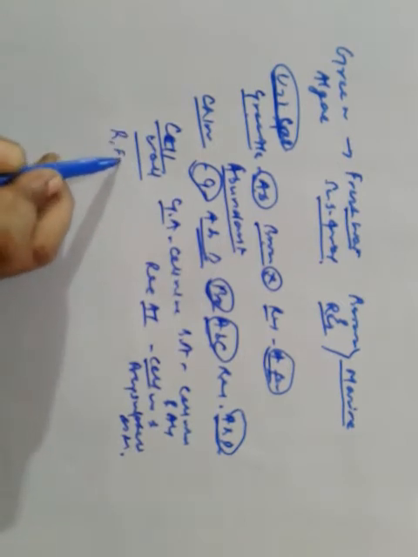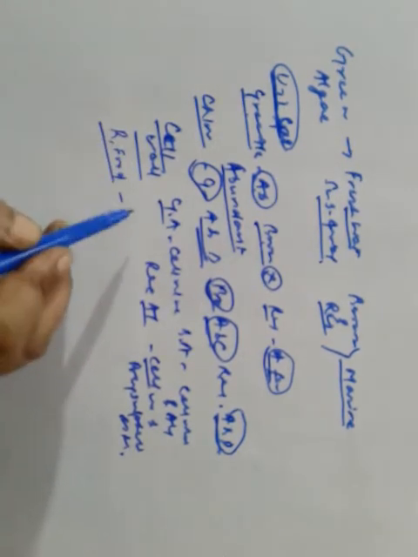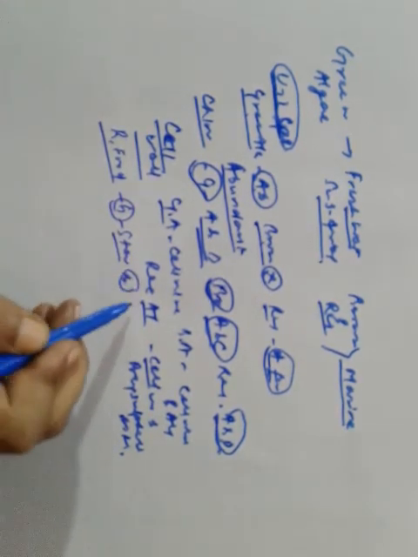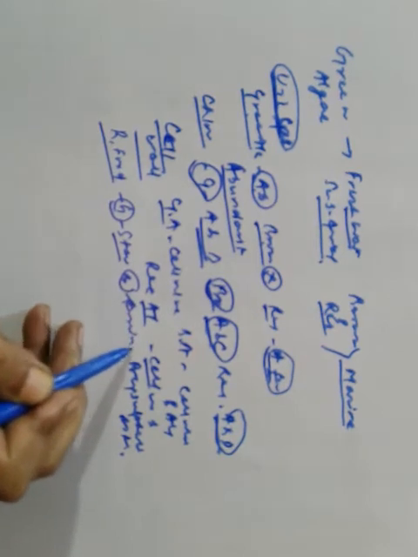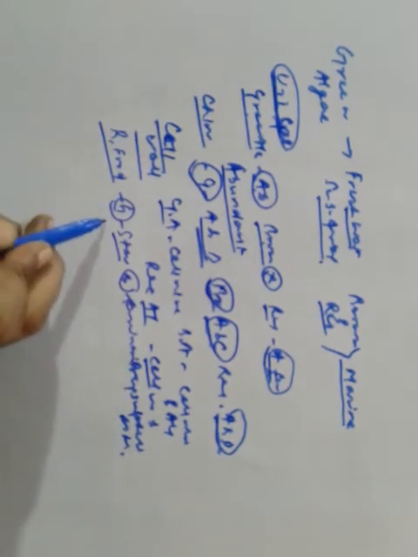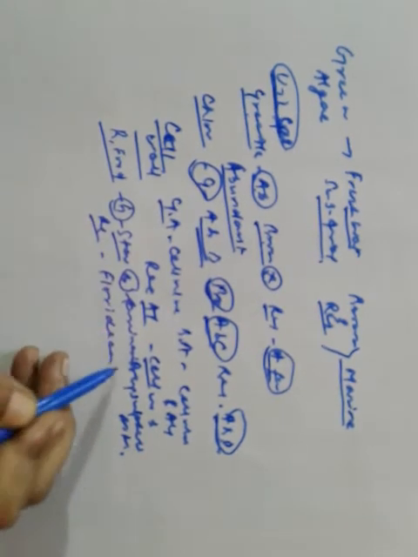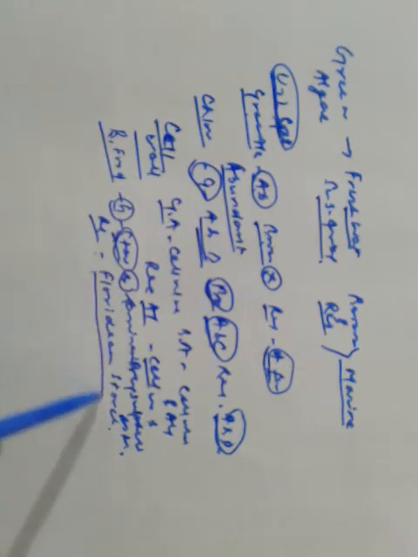Now in the case of reserve food, what is the reserve food in green algae? It's starch. In brown algae it's laminarin, and in red algae it's floridean starch.